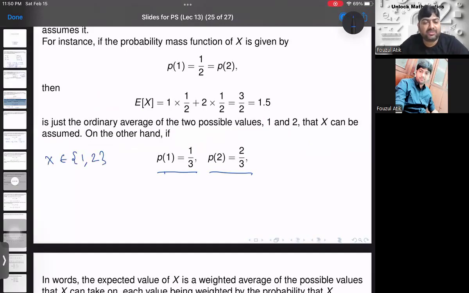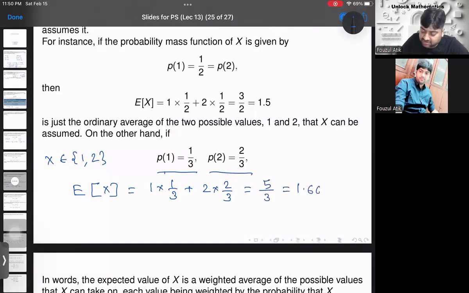In this case, what will be the expected value of X? Let us calculate. So it is not a normal average. In this case, it is the weighted average kind of thing. So it is 1 into 1 by 3 plus 2 into 2 by 3. And if you calculate, you will get 5 by 3, whose value is 1.667.